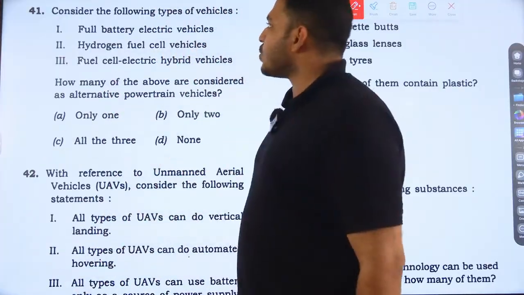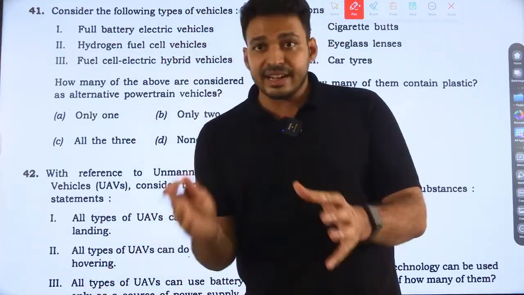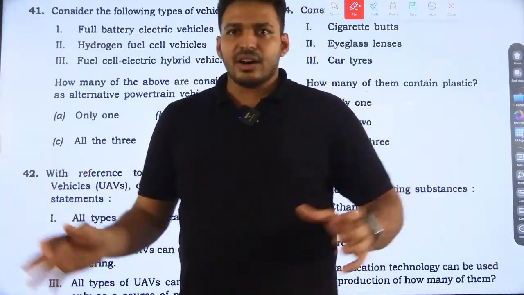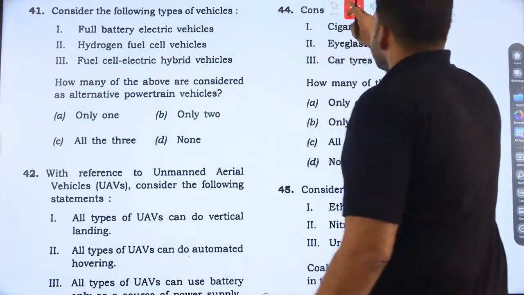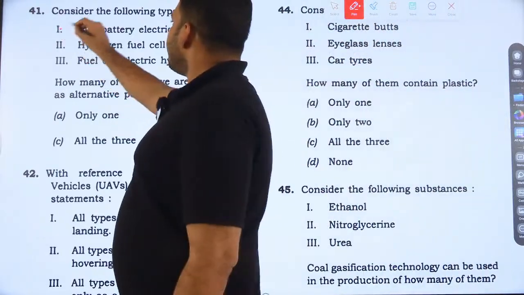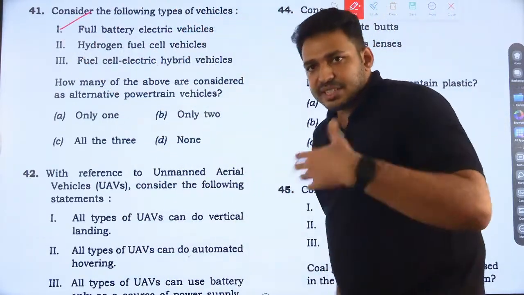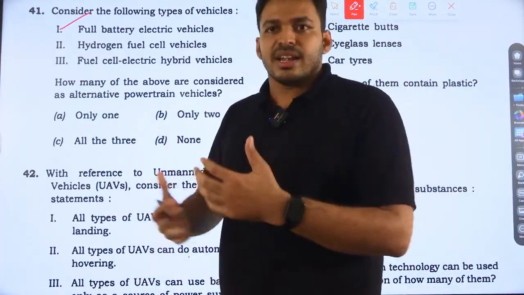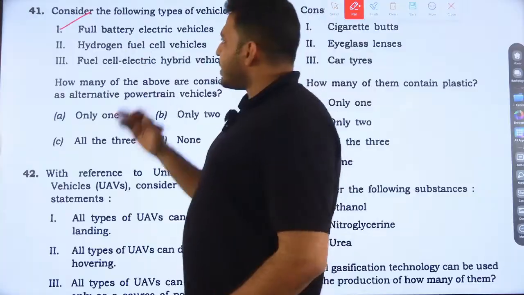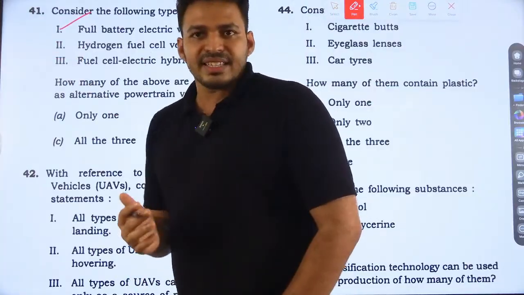Now look at these options. Full battery vehicles, which are electric vehicles that we see on the road nowadays with a green number plate. That is a full electric vehicle. Yes, that is an alternative powertrain vehicle. Hydrogen fuel cell vehicles are an emerging technology, not very common on our roads, but many companies are working on hydrogen fuel vehicles. Yes, it is not using an IC engine.